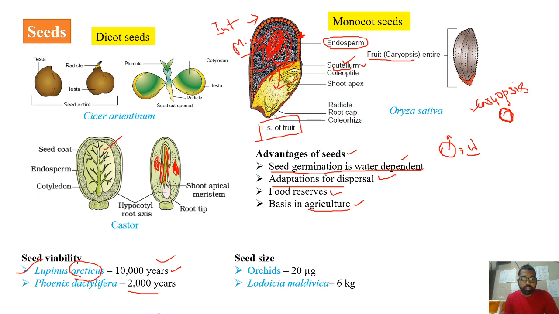The seeds of orchids, for example, weigh just 20 micrograms each. Now coming to Lodoicea maldivica, the common name of which is double coconut, each seed will weigh 6 kg.